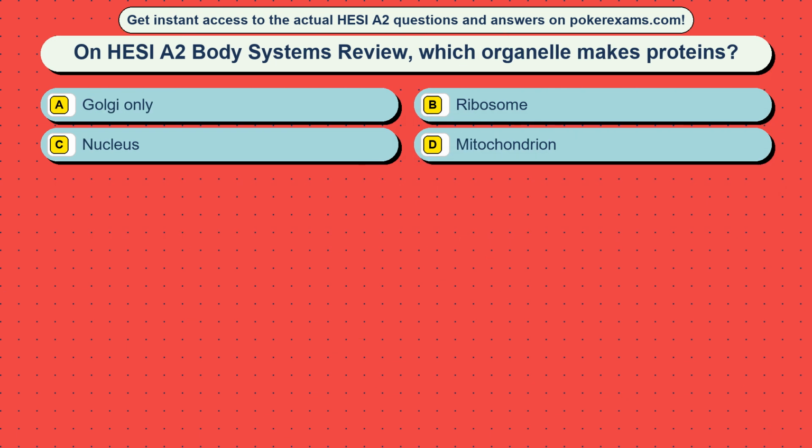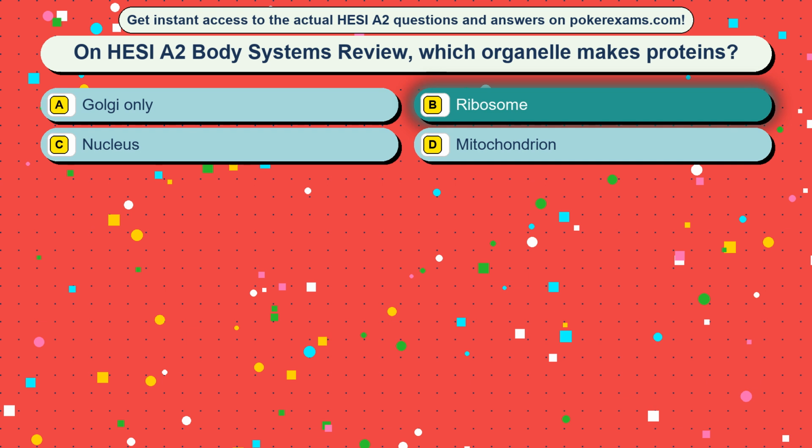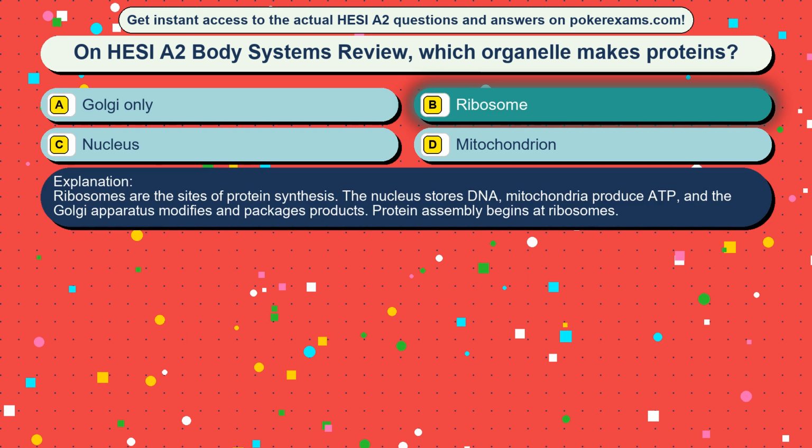Question 4. On HESI A2 Body Systems Review, which organelle makes proteins? Option A, Golgi only. Option B, ribosome. Option C, nucleus. Option D, mitochondrion. The correct answer is option B, ribosome. Ribosomes are the sites of protein synthesis. The nucleus stores DNA, mitochondria produce ATP, and the Golgi apparatus modifies and packages products. Protein assembly begins at ribosomes.